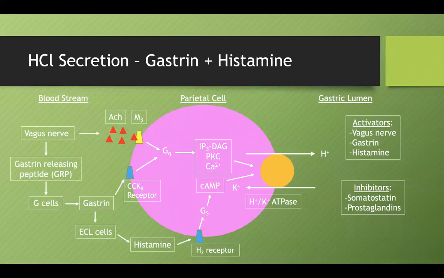This is from our stomach lecture. I'm going to talk about the mechanism by which our parietal cells can make hydrochloric acid in our stomach. I just want to point out our PPI and our H2 blocker. So this whole pathway, all it does, well, one of the things it does, is produce acid into our stomach lumen. Okay, so that's bad if you have GERD. So how do we stop that? PPIs can stop that by inhibiting this enzyme, and H2 blockers can stop it by inhibiting this enzyme.